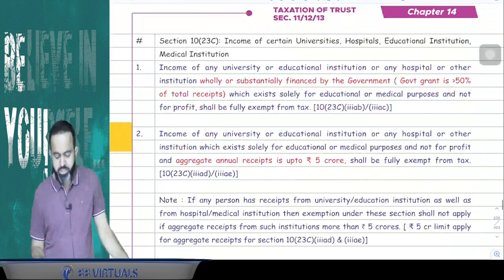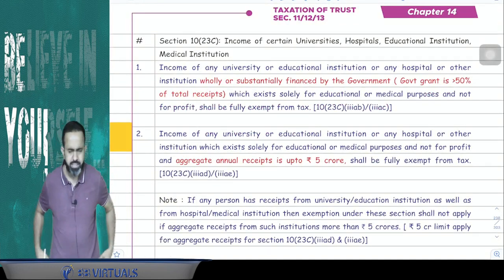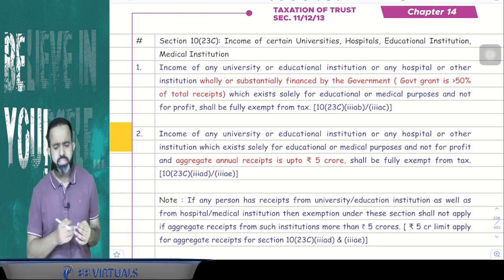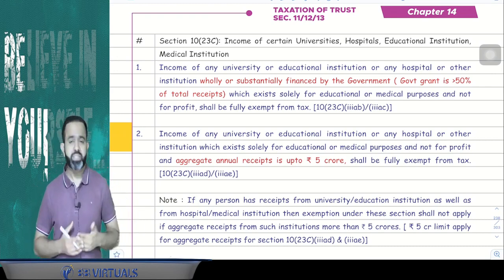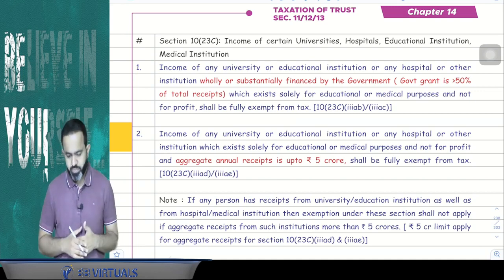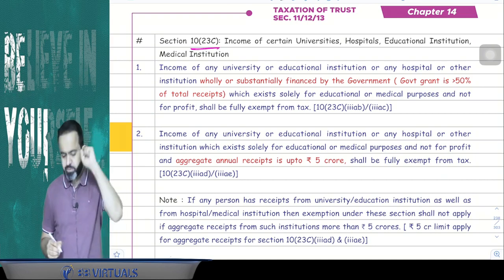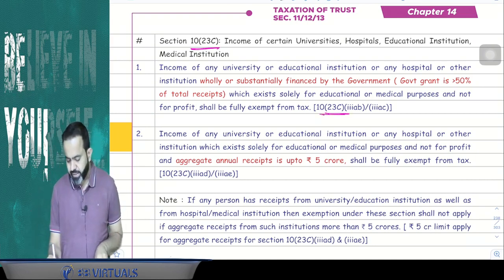Yes. Now the next section is 10(23C). 10(23C) is a very simple section. Guys, this section is related to hospitals and universities, normally hospitals as well as universities, schools and all. So here in 10(23C), there are basically three parts. The first part is 10(23C) sub-clause 3AB and 3AC.